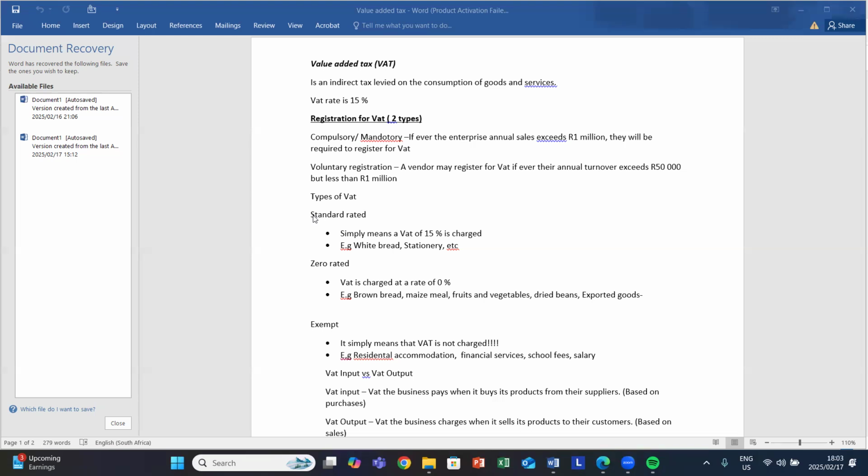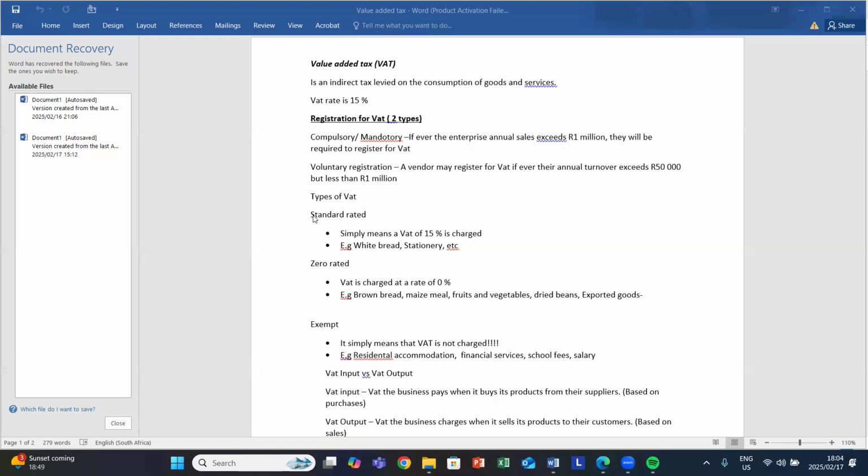And then secondly, we have exempt supplies. With regards to exempt supplies, it simply means that no VAT is charged. Meaning for these products, no VAT is charged. Apologies there, guys. I think I made a serious mix-up. Examples of zero rated products are brown bread, maize meal, fruits and vegetables, dried beans, and also some exported goods.